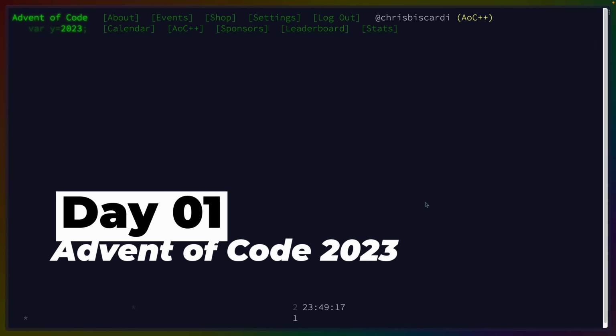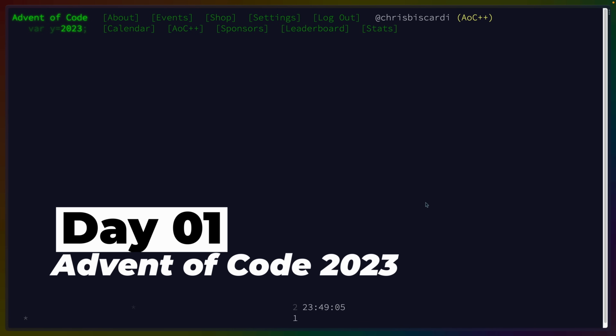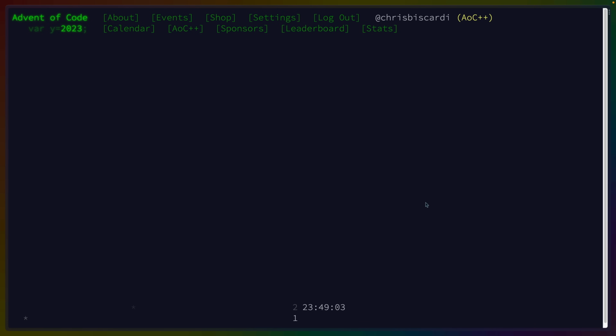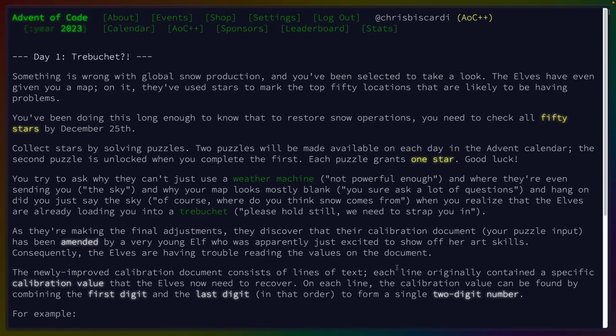Welcome back to another year of Advent of Code. It is, for all intents and purposes, December 1st, even though it's actually November 30th here. The first problem has opened, and that's what we're going to get into today.